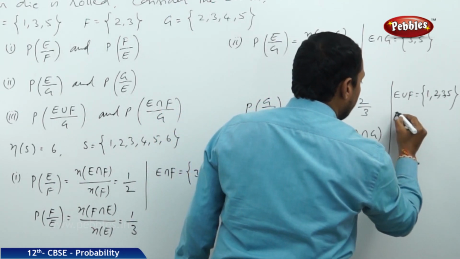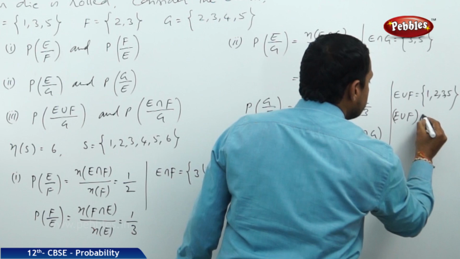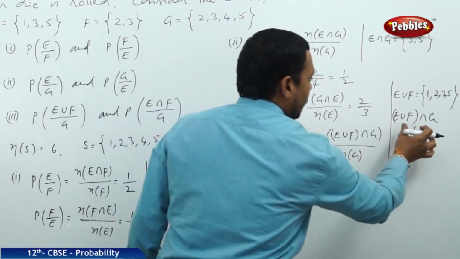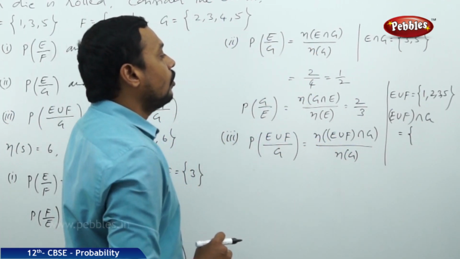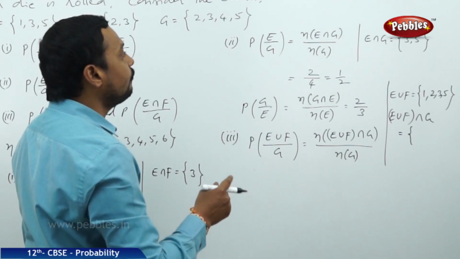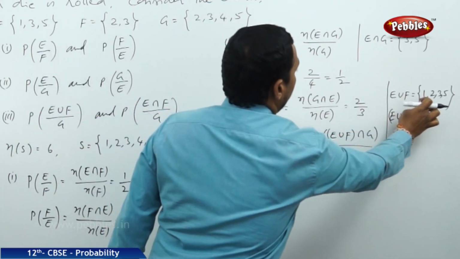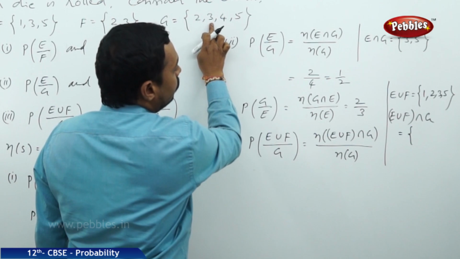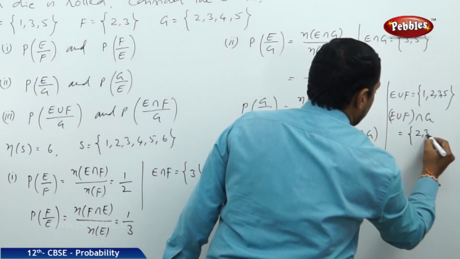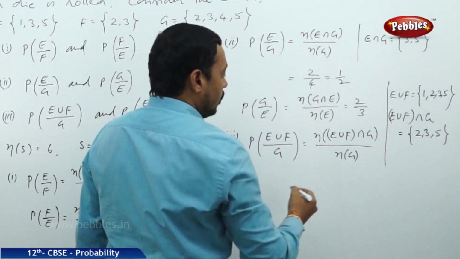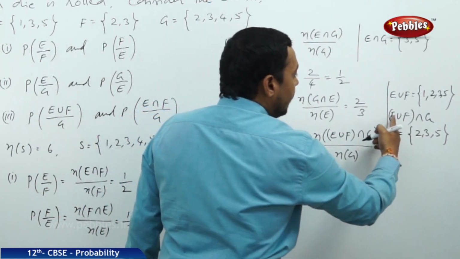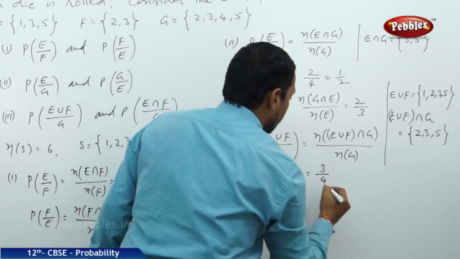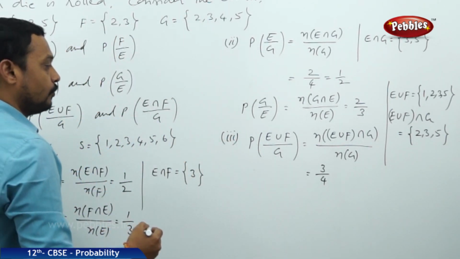And also we determine E union F intersection G. Actually, this is the required set. Now, what are the common elements of E union F and G? E union F is 1, 2, 3, 5, G is 2, 3, 4, 5. The common elements are 2, 3, 5. Therefore, the number of elements in this set is equal to 3 and the number of elements in G is equal to 4. Therefore, the probability for that case is equal to 3 by 4.